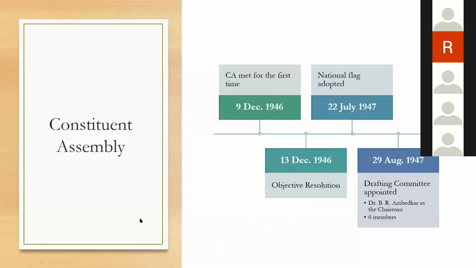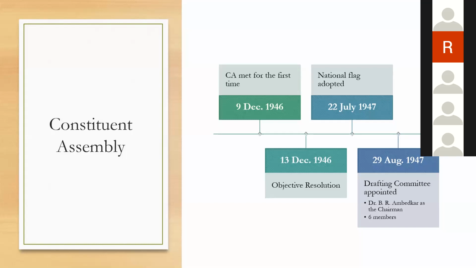Remember, on 9th December 1946, the Constituent Assembly had met for the first time. Now, 13th December 1946 is something very important for us to remember, because that was the day when the objective resolution was introduced by Jawaharlal Nehru.